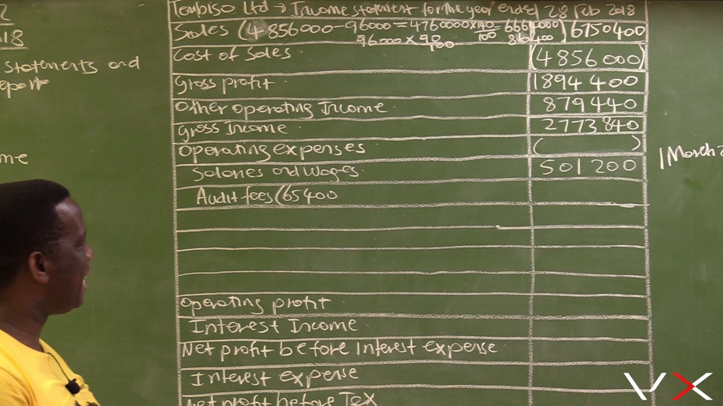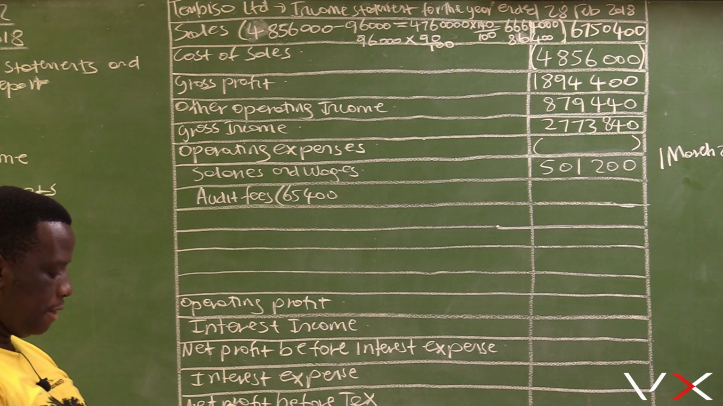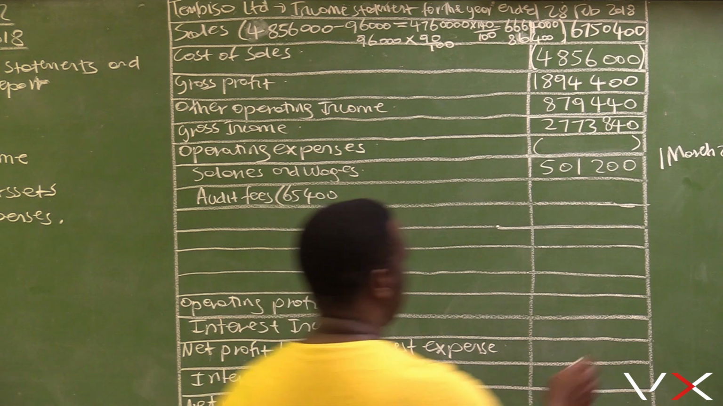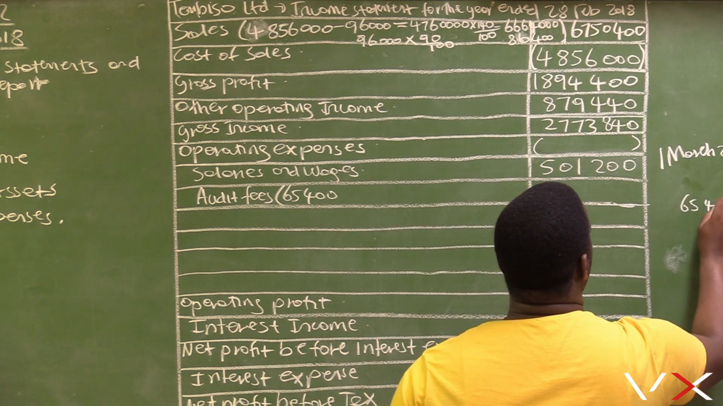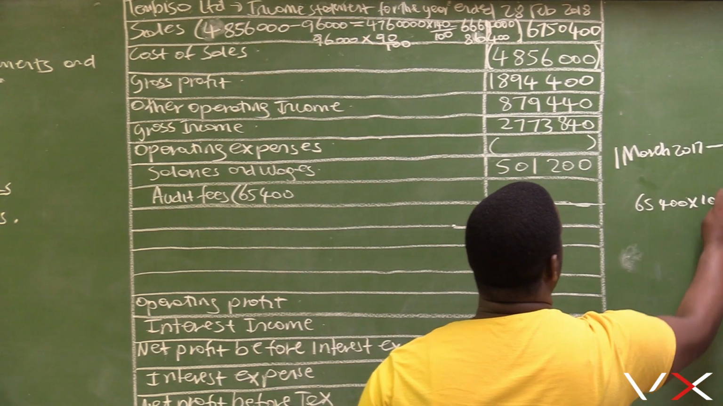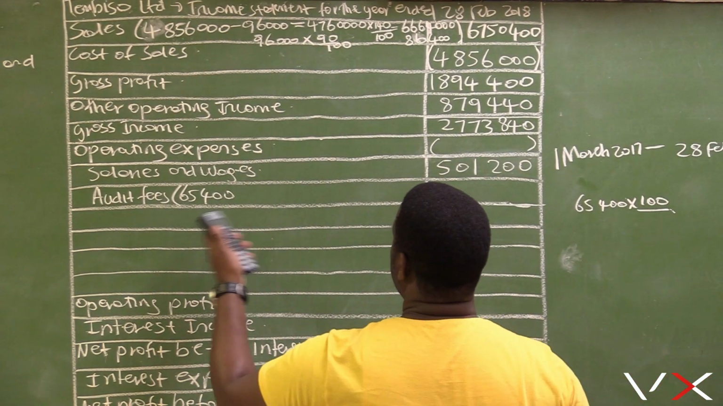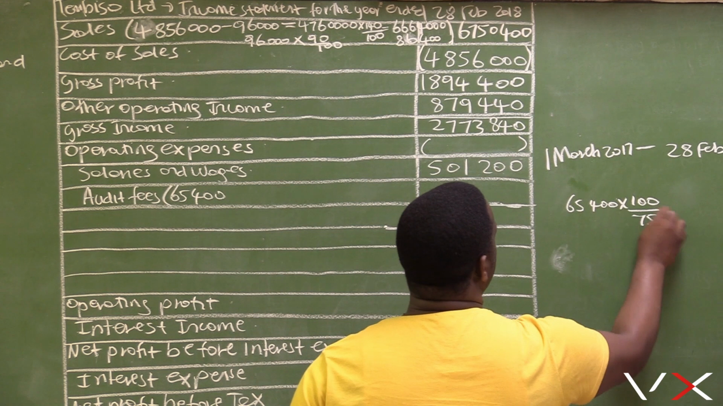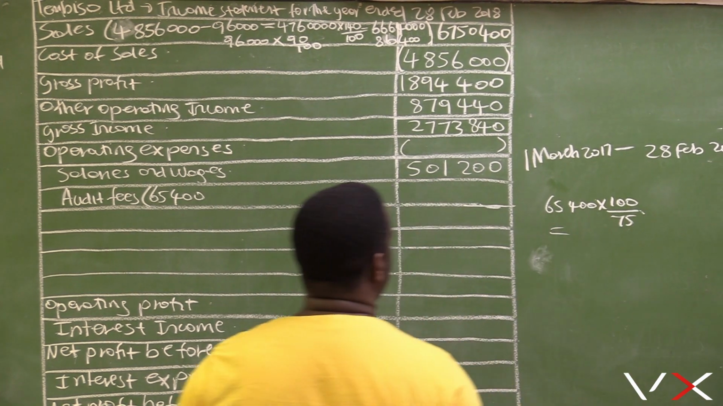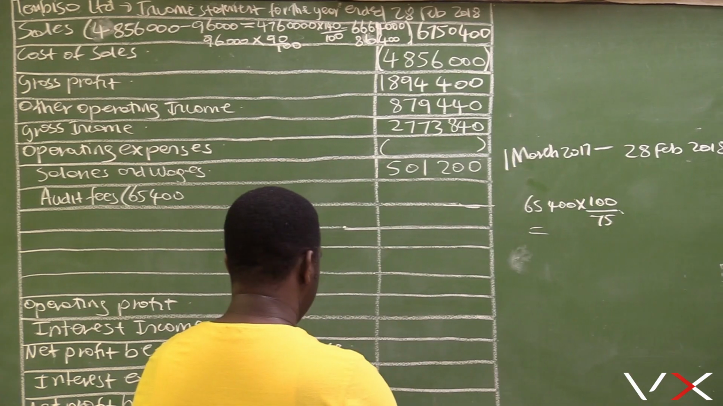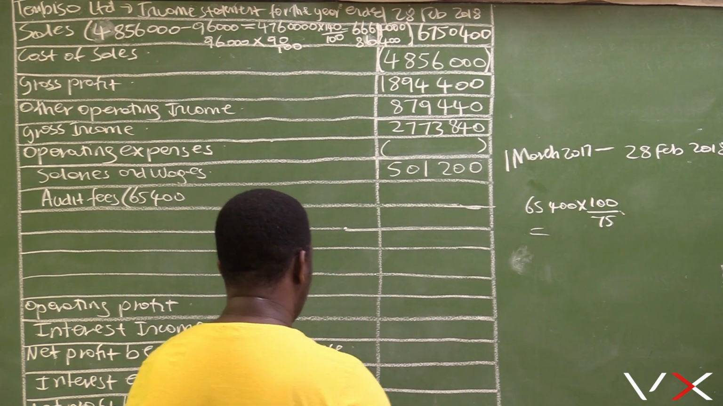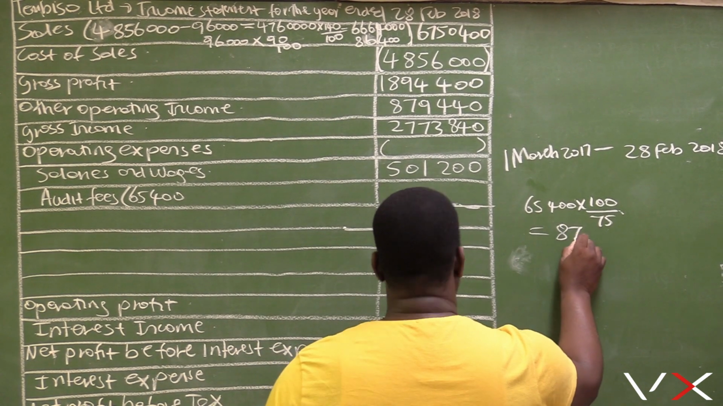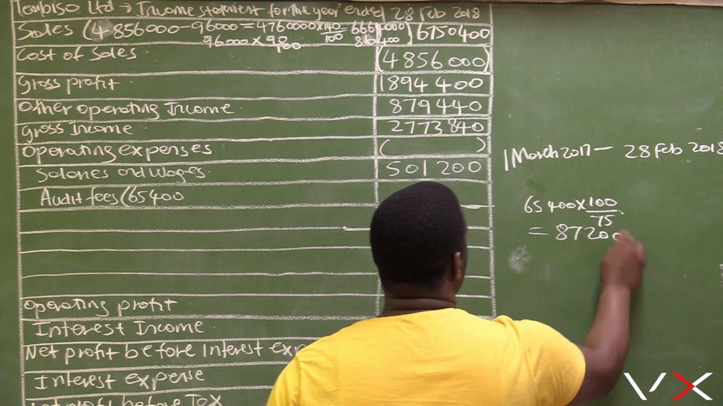We need 100%. So it's going to be 65,400 multiplied by 100 divided by the percentage. We are told that this is only 75%. So 65,400 multiplied by 100 divided by 75 equals 87,200. The total amount is supposed to be 87,200.